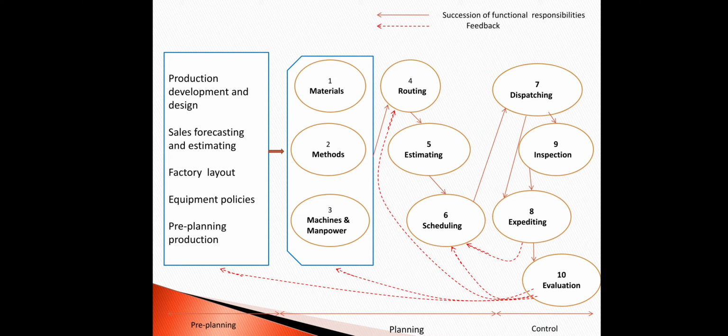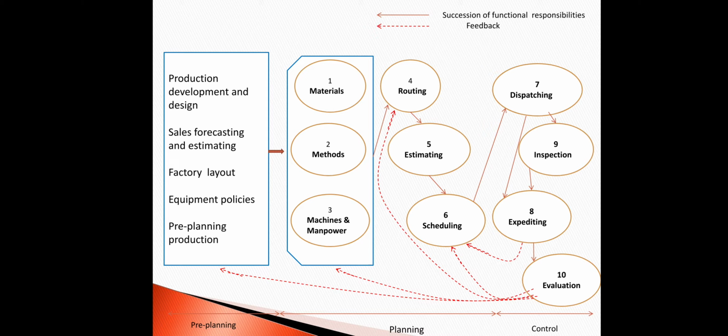The next function is estimating. Estimating is related to operation sheets with their specifications. When production orders and detailed operation sheets are available with specification of feeds, speeds of operation, auxiliary attachments and methods, the operation time can be worked out.